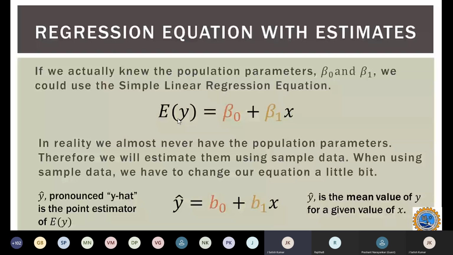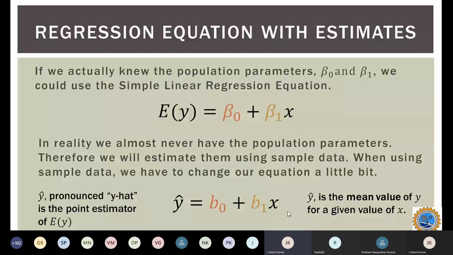So y hat is the mean value of y for a given value of x. The same thing I'm rewriting as b0 plus b1 of x. For my simple understanding, while I'm solving the equations, I'm changing E of y into y hat, and beta 0 plus beta 1 of x as b0 plus b1 of x. It's a simple change in the equation.